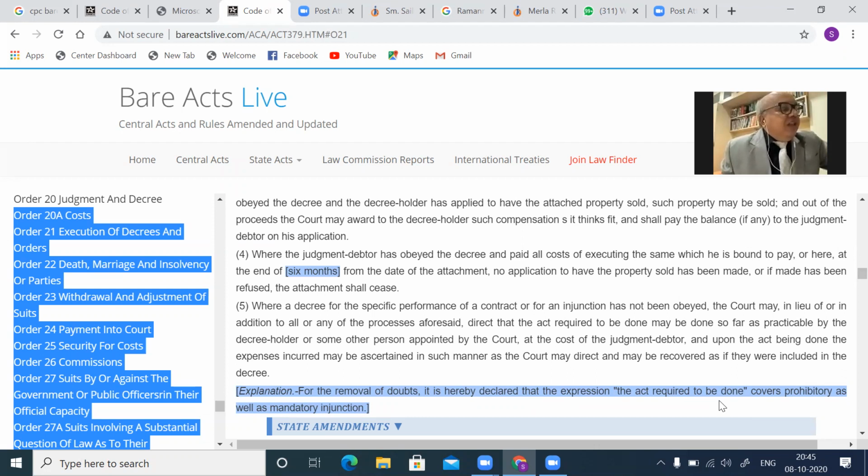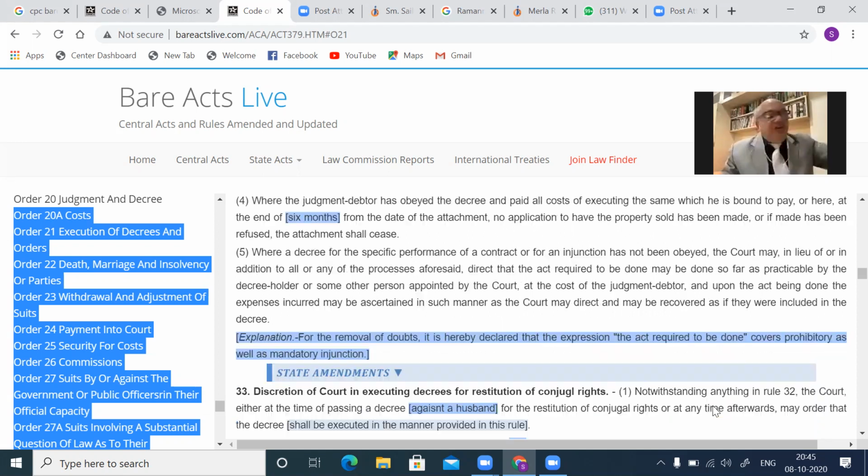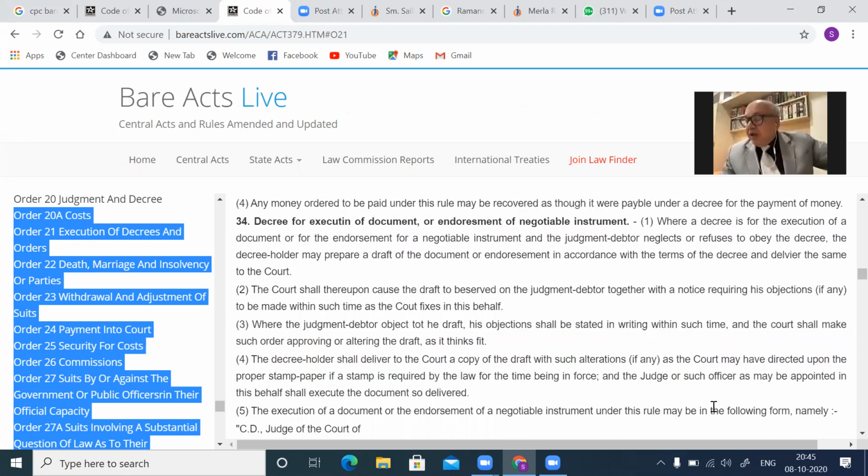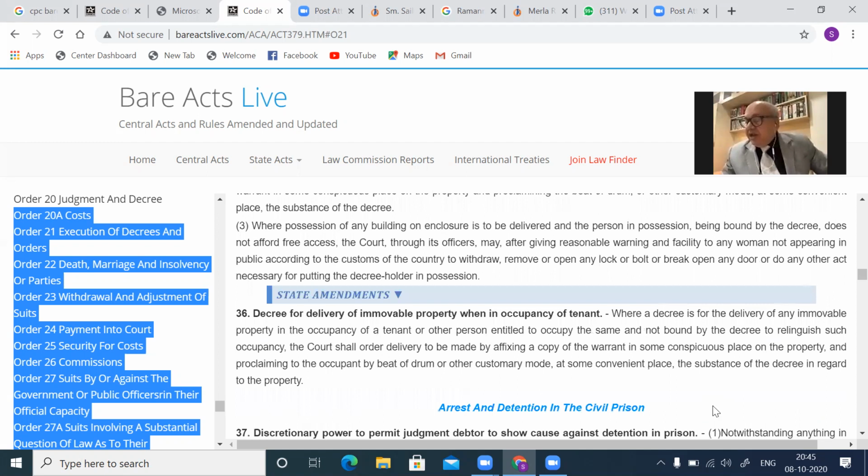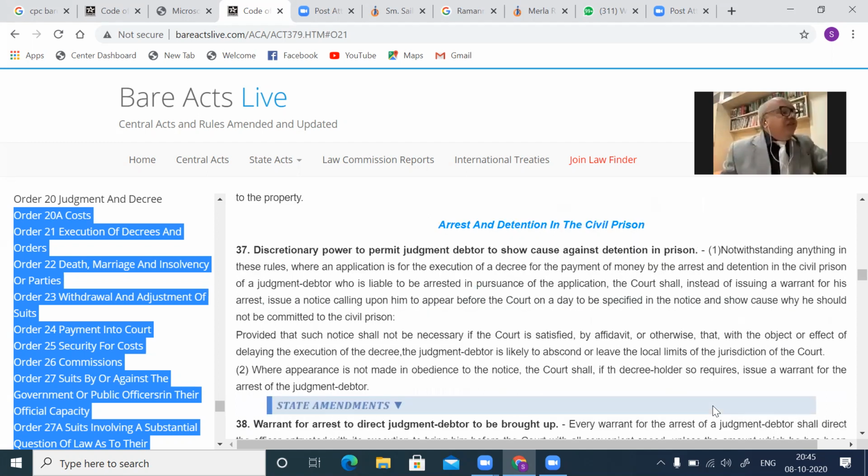Only the court can say that the husband may be directed to pay periodical amounts to the wife from time to time. Okay, that is, they will see. Then Order 21 Rule 37: arrest is discretionary in a decree for injunction. It is a discretionary power. The court is not bound to accept your prayer in the matter. Please note that. Then once a person is arrested, for the maximum period, there is no re-arrest.